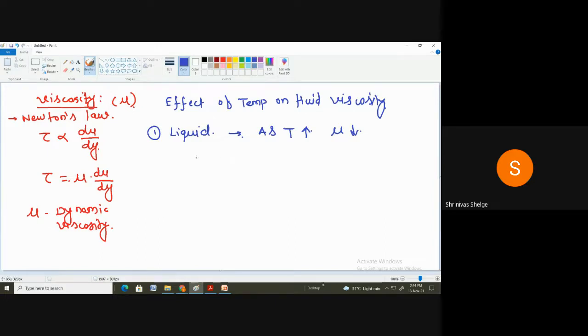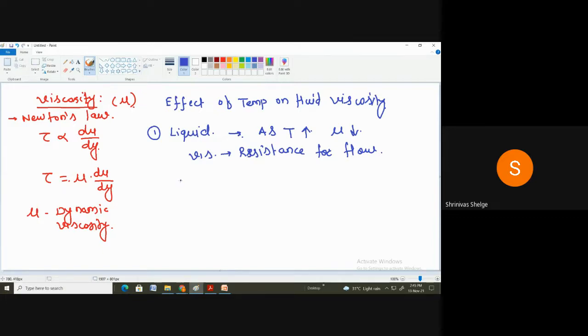So here I am going to write down: viscosity is nothing but resistance for the flow. And in case of liquid, viscosity is due to the cohesive forces.